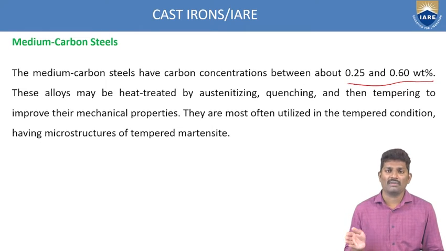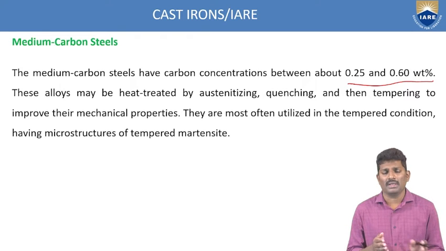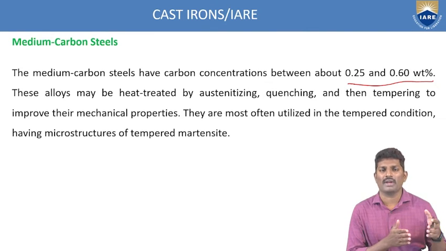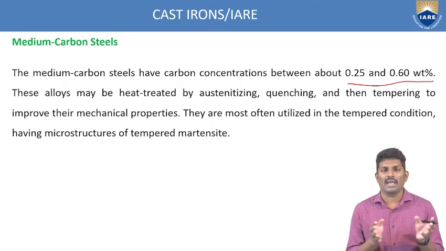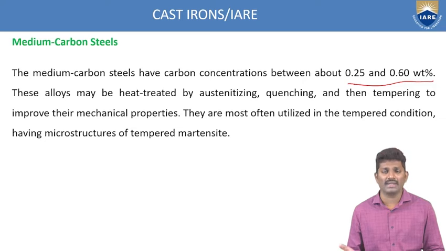So any alloys lying within this carbon range are called medium carbon steels. These alloys may be heat treated by austenitizing, quenching, and then tempering to improve the mechanical properties.